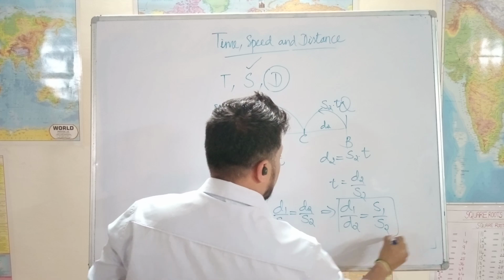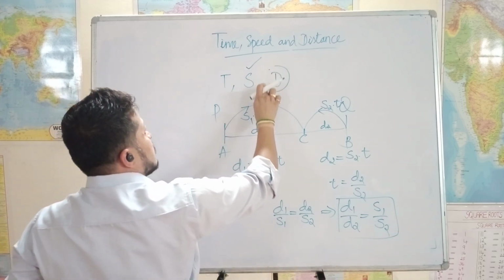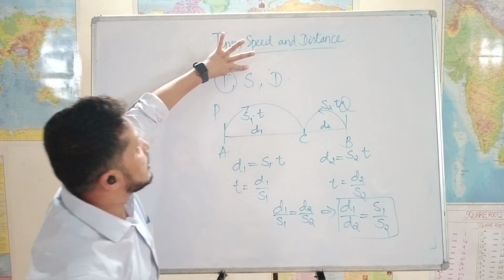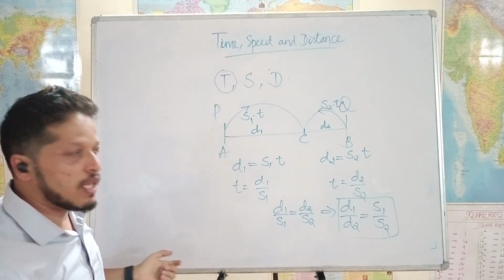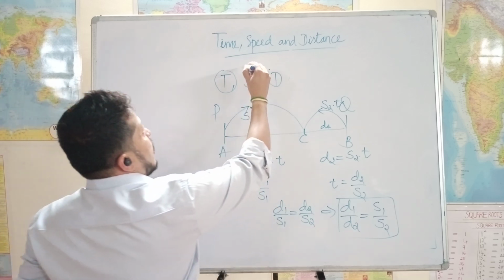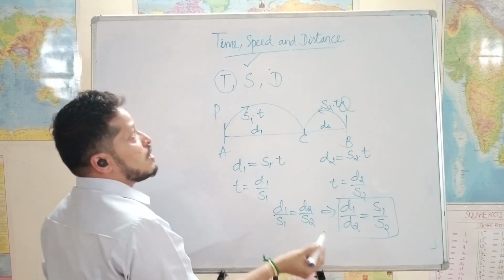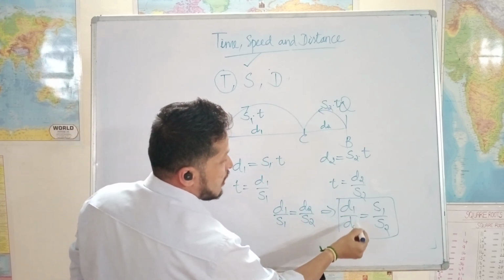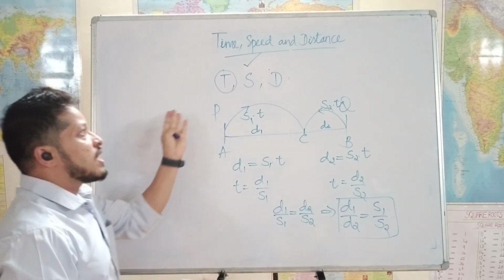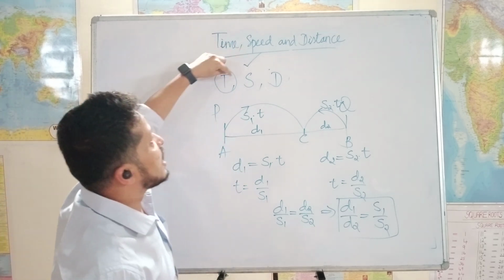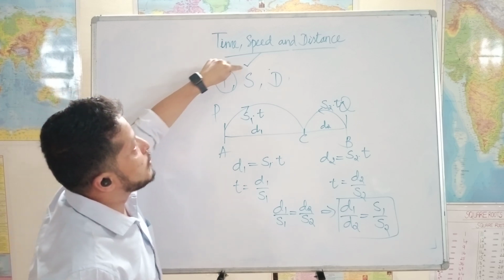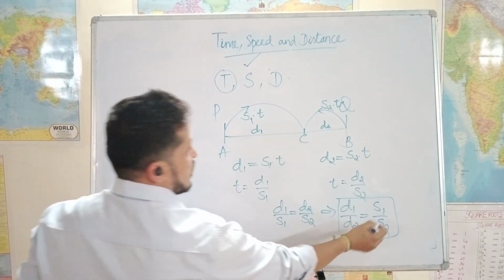Here, time is constant and the variables are s and d. It's very obvious. If I give 1 hour each, and ask two riders to ride for 1 hour, whoever has the higher speed will travel more distance. So they are directly proportional. That's why d1 by d2 is equal to s1 by s2. So it's very easy to remember the formula. In the first case, it's inversely proportional because as the speed increased, time used to reduce. Here in this case, when t is constant, when the speed is increased, d will also increase. So they are directly proportional.